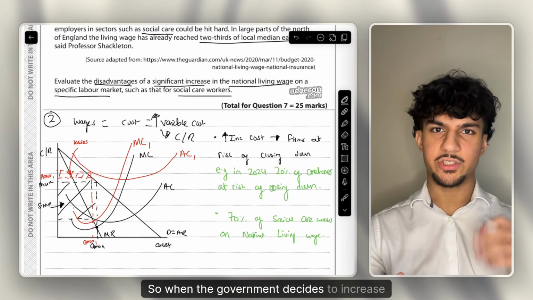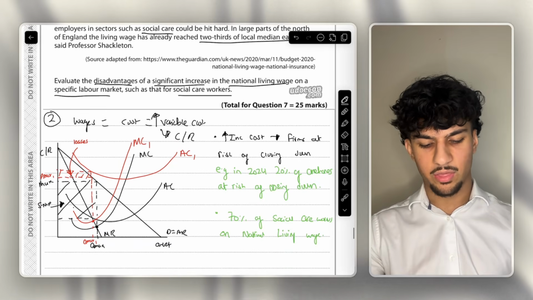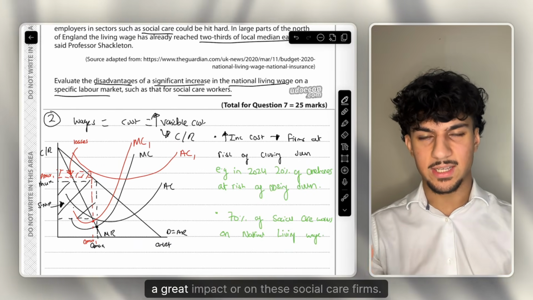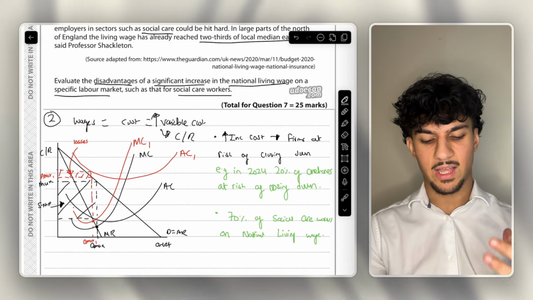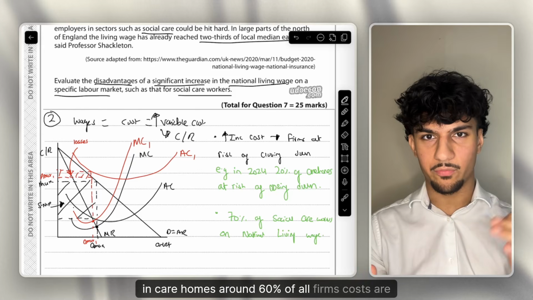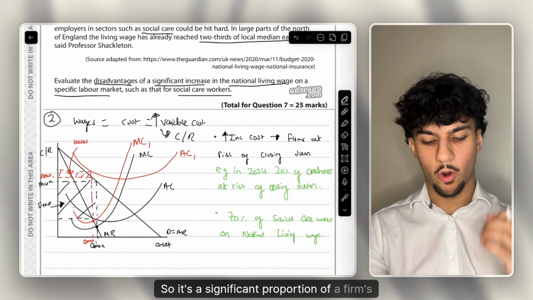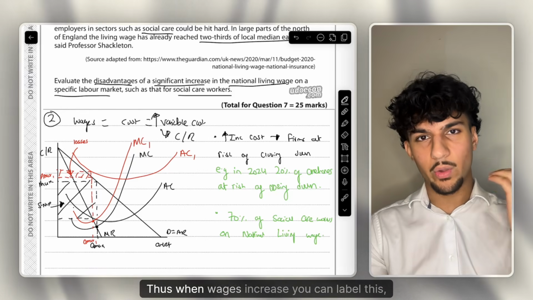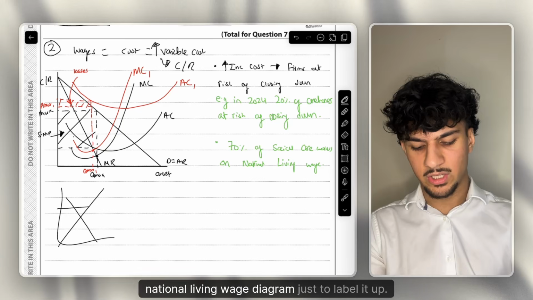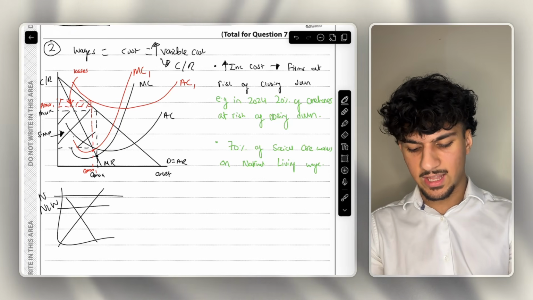So when the government decides to increase national living wage from £8.72 to £10.50, this is going to have a disproportionate, massive effect on these social care firms. And in the social care industry, in care homes, around 60% of all firms' costs are workers' wages. So it's a significant proportion of a firm's costs. Thus, when wages increase, you can even draw a national living wage diagram just to label it up. So when national living wage increases, it therefore